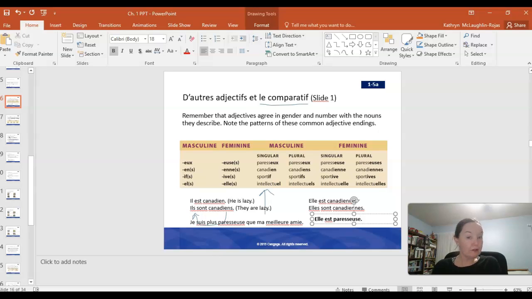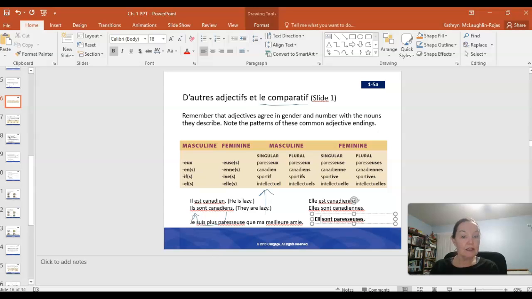And there the spelling is going to change, the pronunciation is going to change. Okay, if I want to say they, I can add an S to that. This is an all-female group. Elles sont paresseuses. So I have to change the form of the adjective and I have to add an S to the end to show that this is a female plural group.